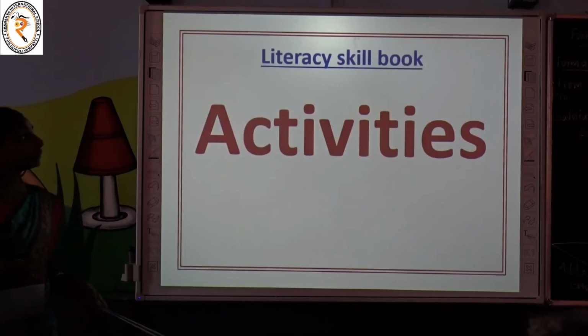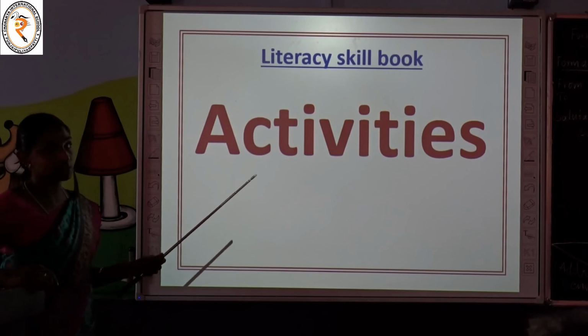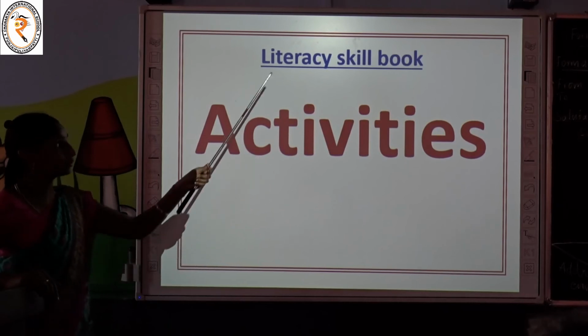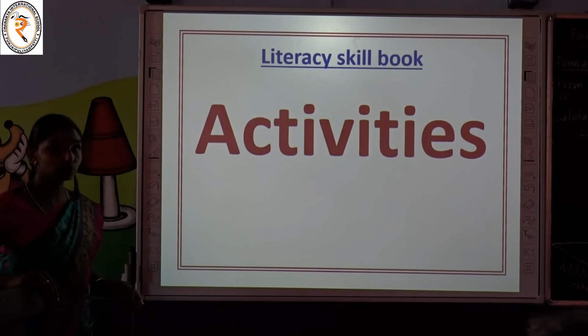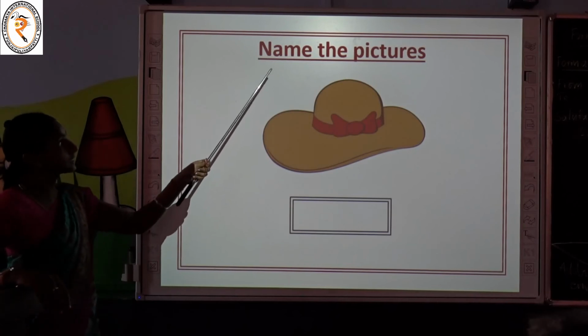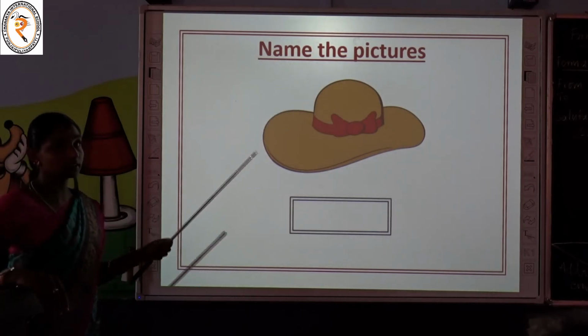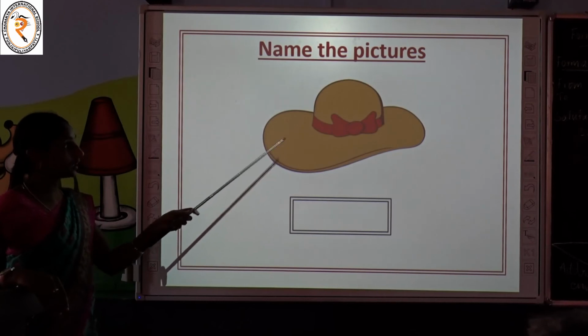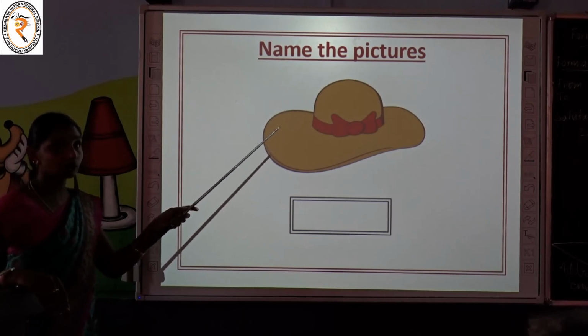Shall we do one more activity? Yes, now it's time to do some activities from your literacy skill book. Do you like activity, children? I hope that. Enjoy the activities, okay? Now the activity is name the pictures. Yes, children. The following activities have some pictures. You have to name them.